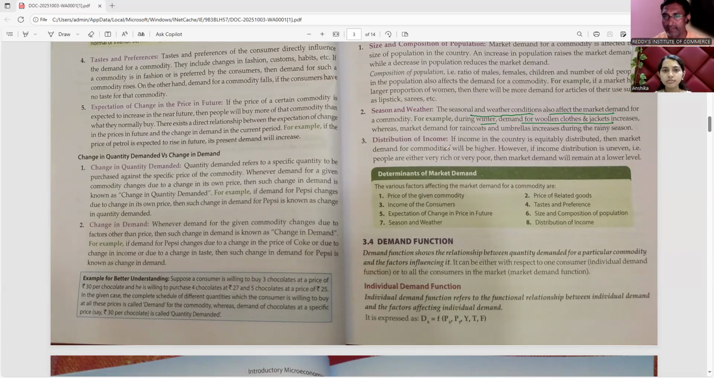Right? Now again, distribution of income. If the income of the country is equitably distributed, then market demand for commodities will be higher. However, if income distribution is uneven, then people are either very rich or very poor. It depends upon the level of the income. If the total income of the nation is not distributed equally among the people, then a consumer will become either rich or poor.